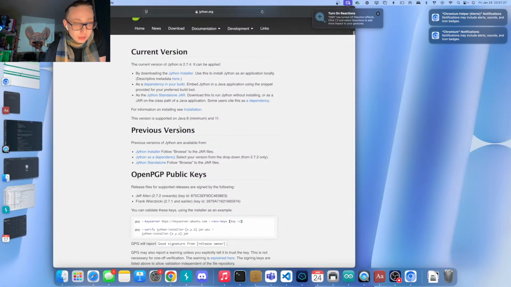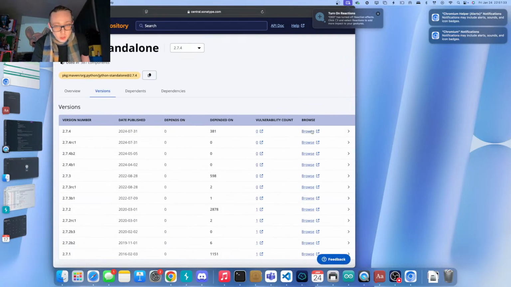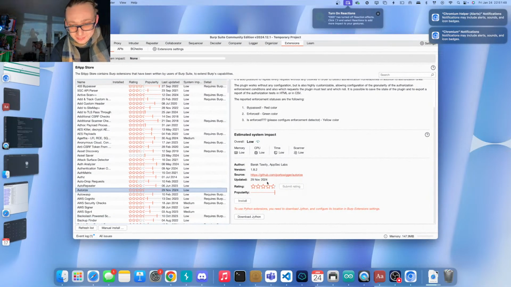What you need is the Jython standalone here. What does that mean? A Jython standalone is just a jar file which you're going to download. You have the Java doc here, that's not what you need. You need the Jython standalone.jar file. Click allow to download that. So now we still need to set that up, right?